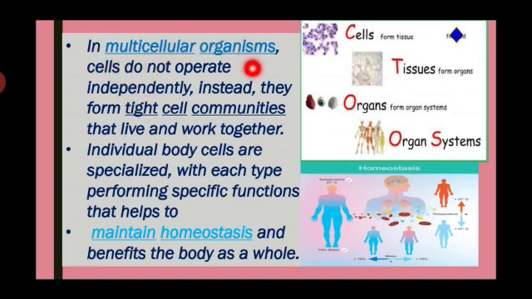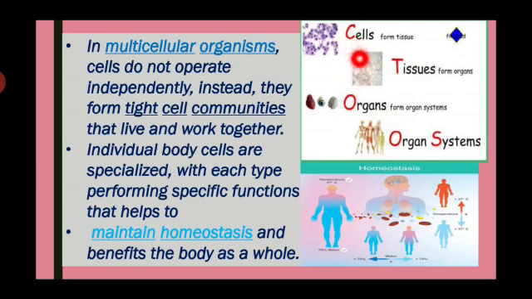In multicellular organisms, cells do not operate independently. Instead, they form tight cell communities that live and work together. What is the meaning of this? Each kind of cell does not operate individually. Instead, tight cell communities of tissues perform the action in the body. Individual body cells are specialized, each type performing specific functions.